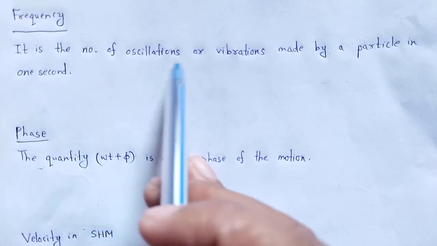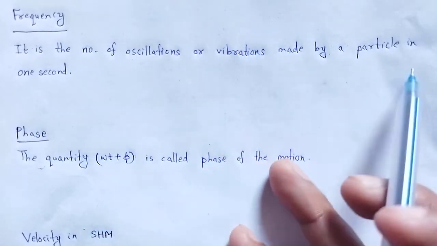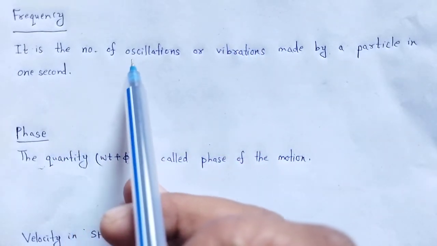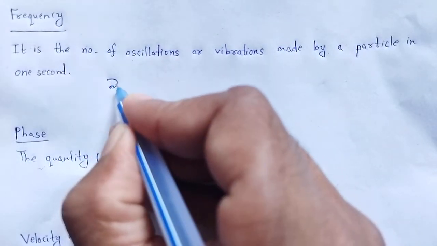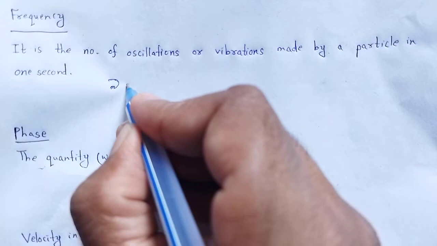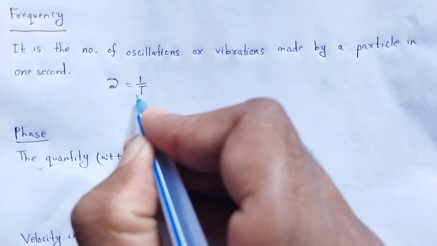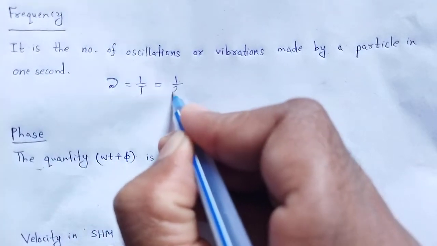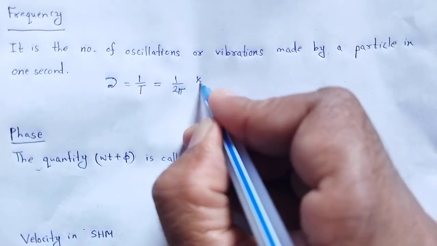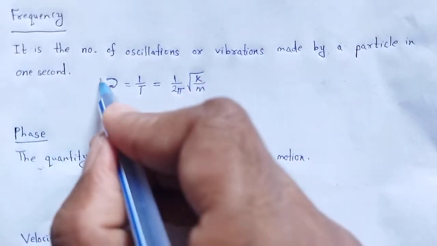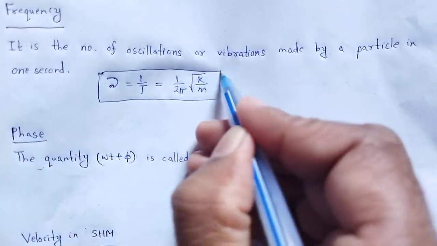That is the frequency of SHM, and it is denoted by nu, which is equal to 1 by T, that is 1 by 2 pi square root of k by m.